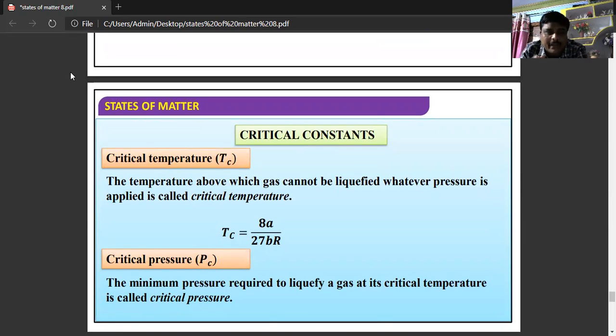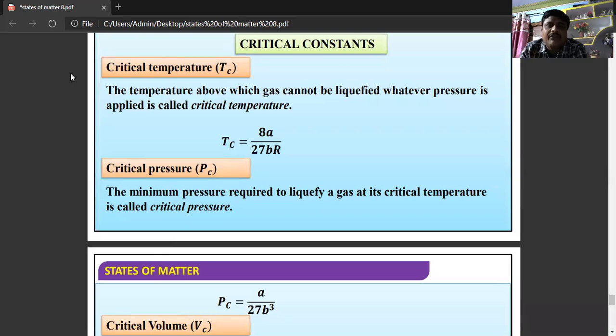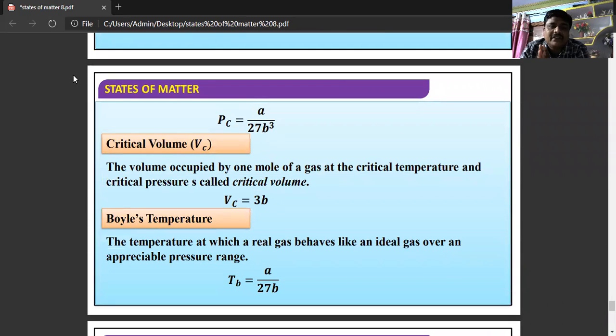Critical constants. The temperature above which a gas cannot be liquefied, whatever the pressure applied, is known as the critical temperature. These are important. Critical temperature Tc is equal to 8a by 27Rb. Critical pressure is the minimum pressure required to liquefy a gas at its critical temperature. Pc is equal to a by 27b square. Critical volume is the volume occupied by 1 mole of gas at its critical temperature and pressure. Vc is equal to 3b.